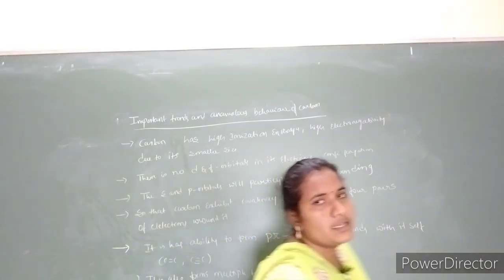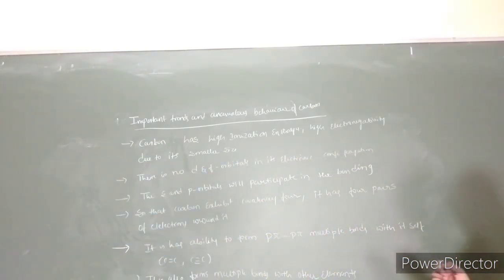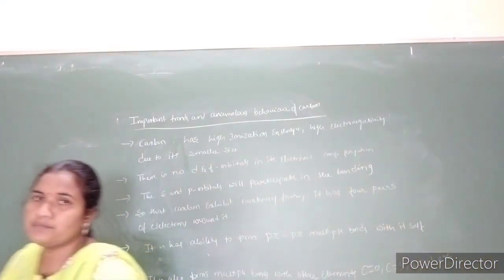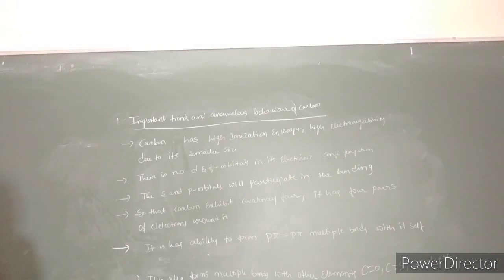These are examples of multiple bonds with other elements, like C double bond O, C double bond S, C triple bond N, etc. In this way it has the ability to form p-pi bonding.